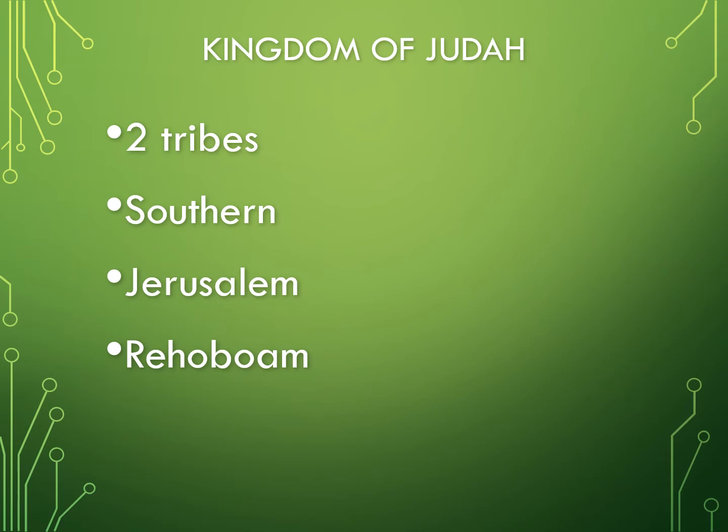The southern kingdom of Judah was obviously located in the south, and contained the tribe of Judah as well as, by most accounts, the tribe of Benjamin. The important thing to remember here is that the southern kingdom of Judah contained the capital city of Jerusalem, which meant that it contained the temple. The first king of the kingdom of Judah was Rehoboam, who was the son of King Solomon.